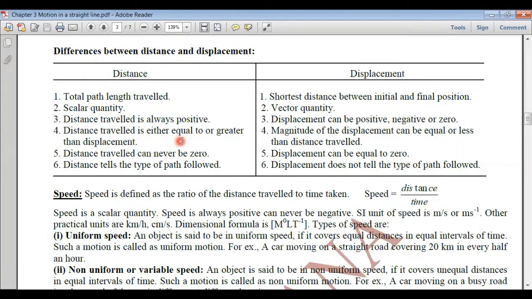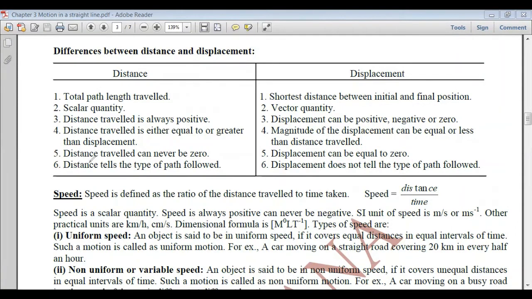The distance traveled is either equal or greater than the displacement, or we can say that the magnitude of displacement is less than or can be equal to the distance traveled. Distance traveled can never be equal to 0. If the object is moving, the distance traveled will never be equal to 0. Whereas the displacement can be equal to 0. When is it 0? When the particle returns back to its initial position.